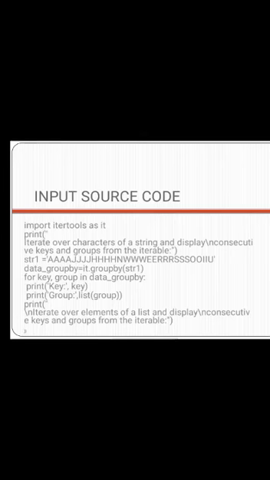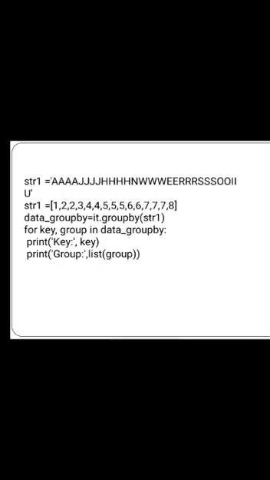This is the input source code. We have used random alphabets here, which will get key and its group. Similarly, we have used numbers for that too. We have grouped some numbers here.